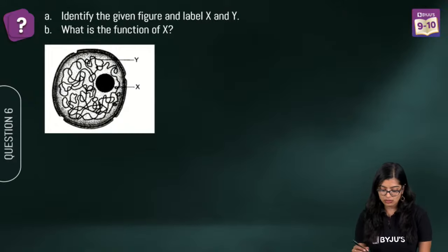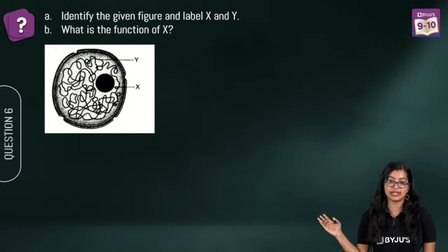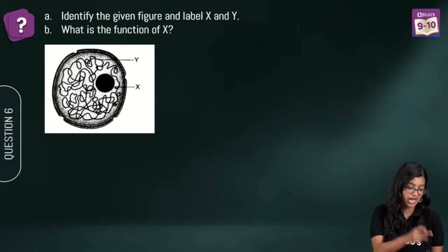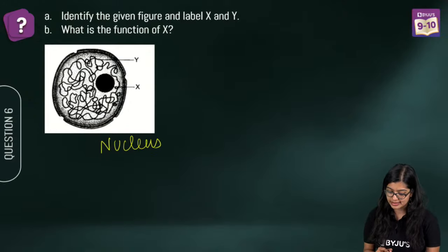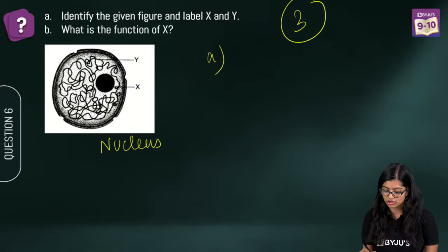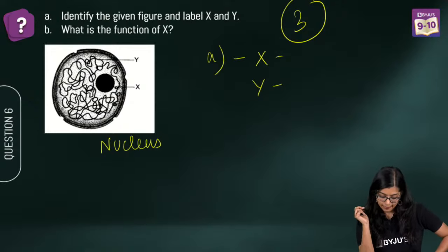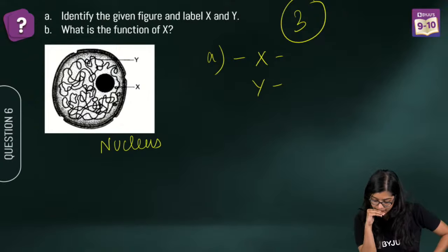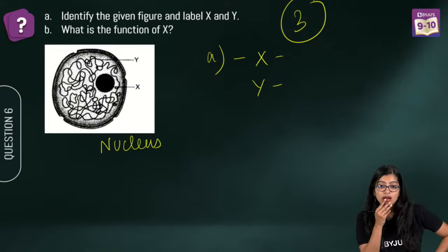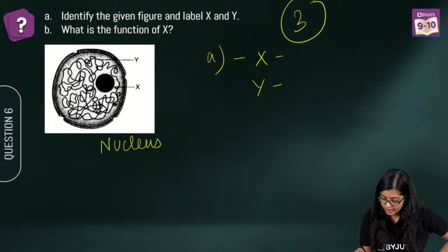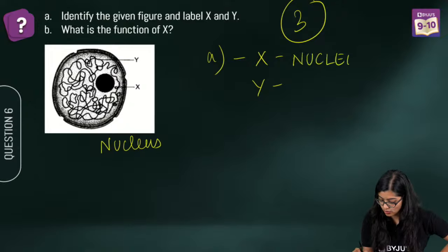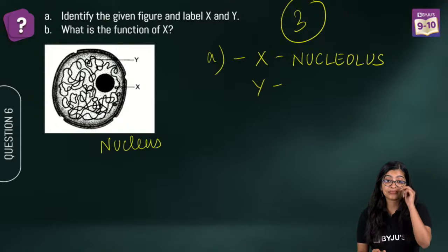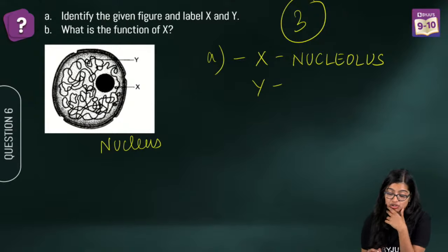Okay. Now, moving on, which is the diagram that is given to us? What is the diagram? Quickly in the chat. Very good. This is a diagram of the nucleus. Now what do you need to identify? 3 mark question. So A is to figure out what is X and Y. What is X? X is nucleolus, right? What is Y? What do you see as Y? It's pointing to some thread-like structures.